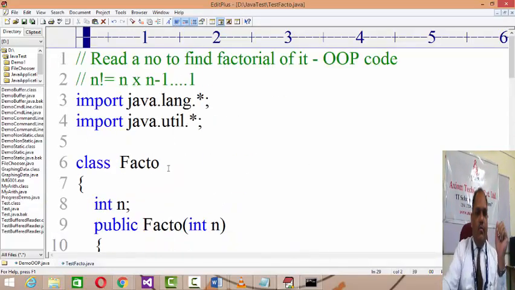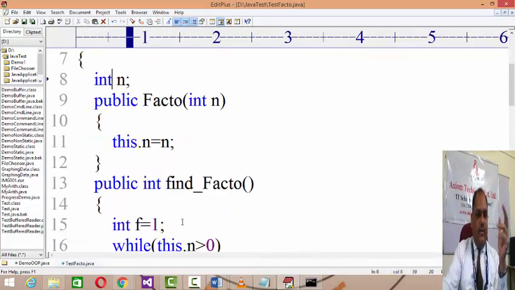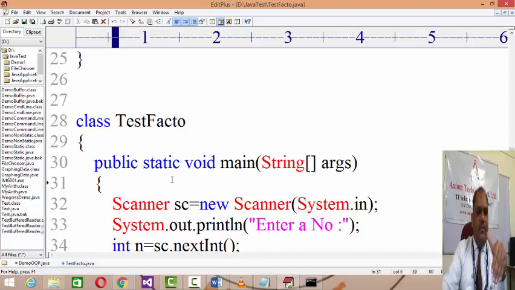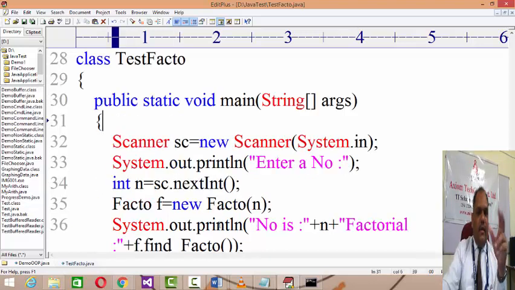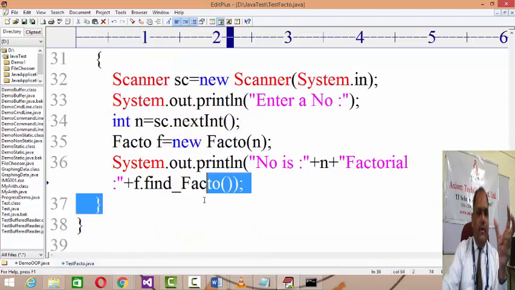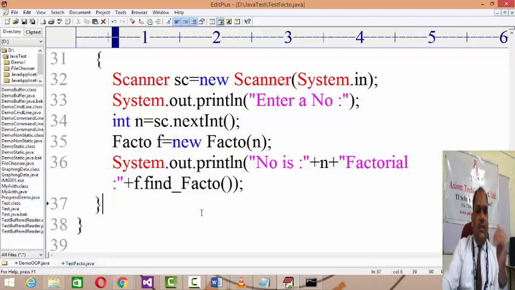What we did, I just wrote the complete OOP code, class Facto, private data, constructor and all. But I'm not writing a main method inside, okay? Because I want to refer to this class in some other class. So I am having another class which consists of the main method, but I want to give a call to the methods belonging to the Facto class only. So you create the object of it and then give a call to it over there, right?